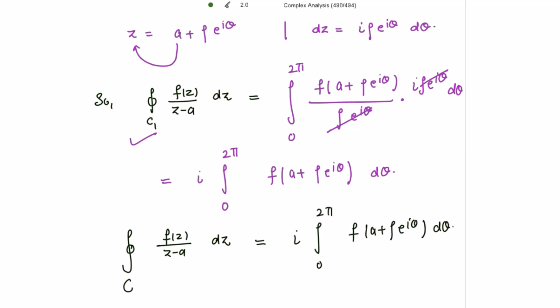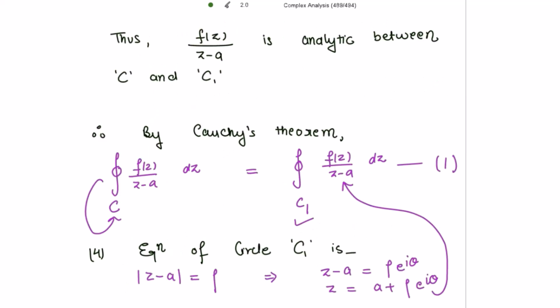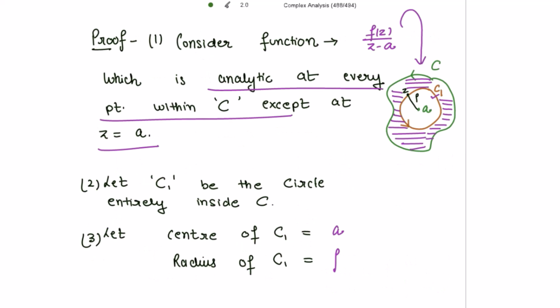Now in the limiting form, as the circle C1 shrinks to the point A, this is the circle C1, this is the center A. If this circle shrinks to the point A, which means here the radius is tending to 0.